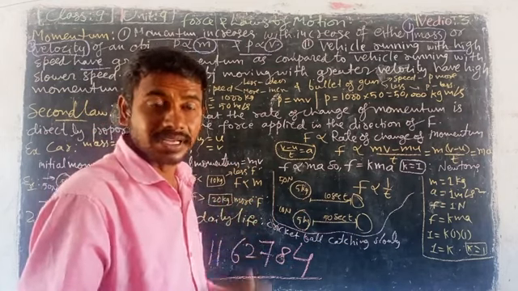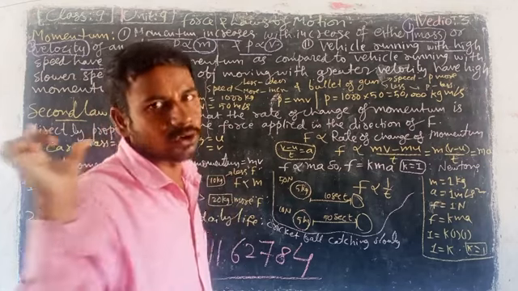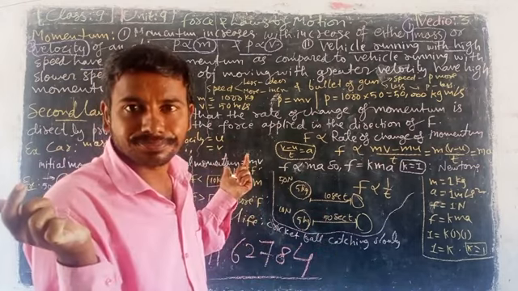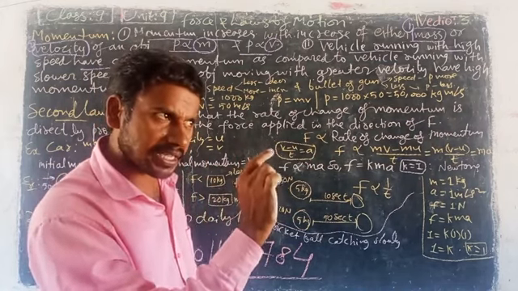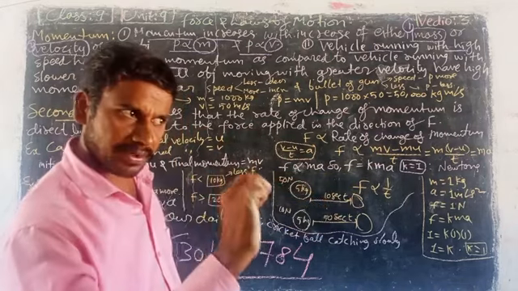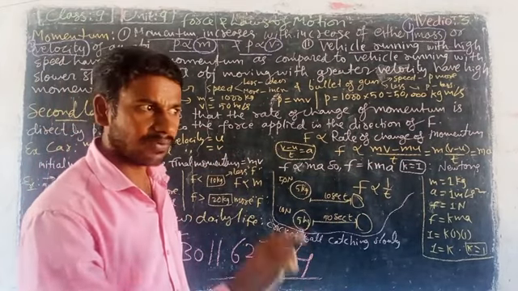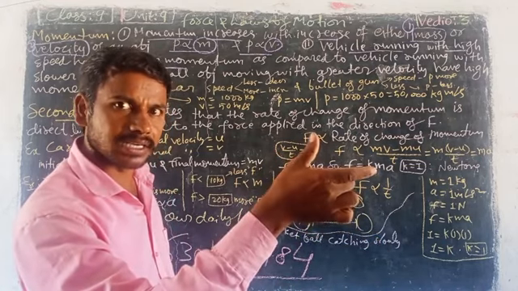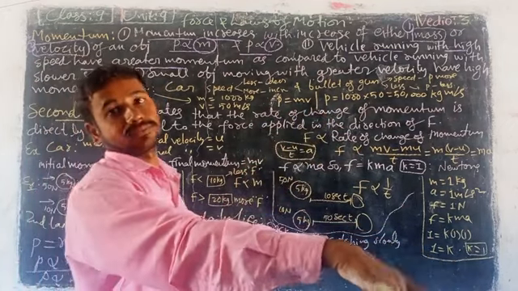What is the momentum? 10 into what is the car mass? That is important. Car mass, for example, 1000 kilograms. 1000 into 10 is equal to 10,000 momentum. Already I told you momentum P is equal to the product of M into V. Velocity is 10 kilometers per hour first day, and mass is 1000 kilograms. 1000 into 10 is equal to 10,000 kilogram meter per second. Momentum.